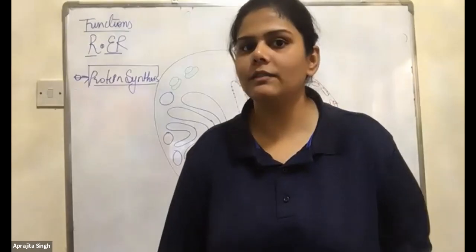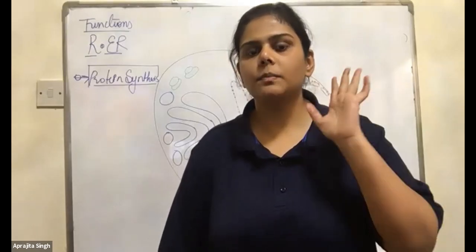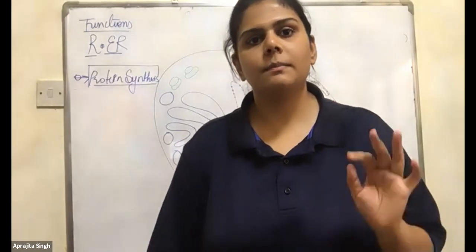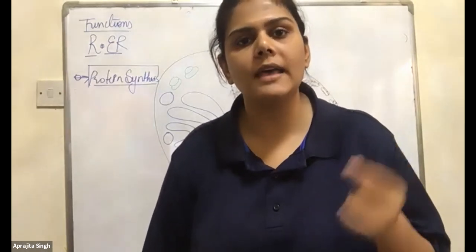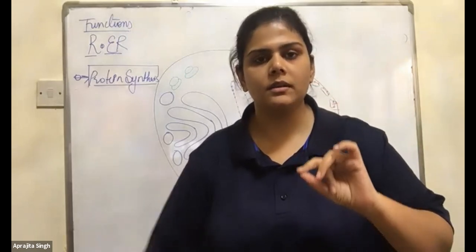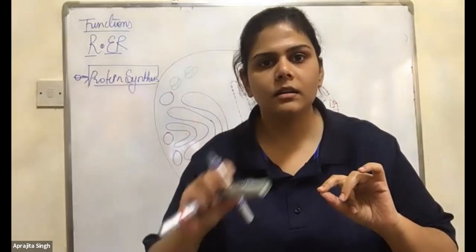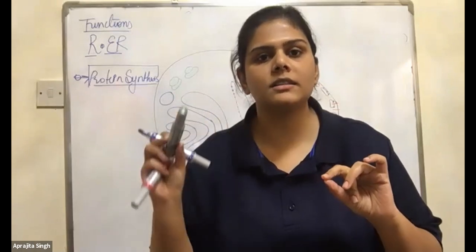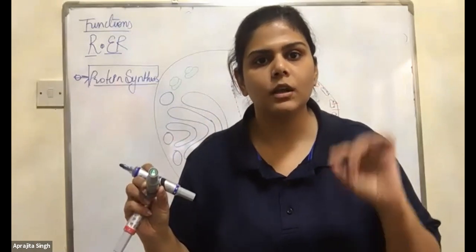See, students, a question has been asked on this, that where you see the rough endoplasmic reticulum present in high amount as compared to the other. Always remember this point. Rough ER produces or synthesizes protein.